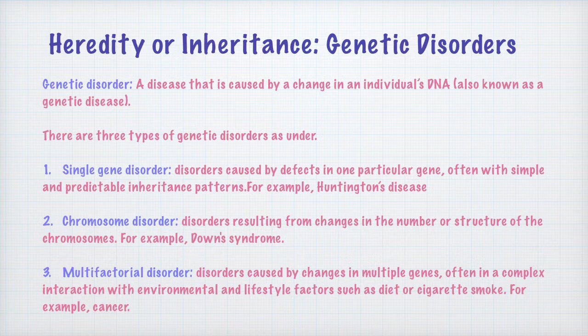The third kind of genetic disorder is the multifactorial disorder, which involves multiple genes. So there are aberrations or abnormalities in multiple genes which result in certain disorders, which are called multifactorial disorders. An example of a multifactorial genetic disorder is cancer. Now let us go to Huntington's disease in detail.